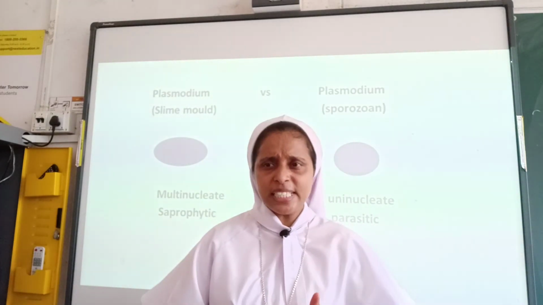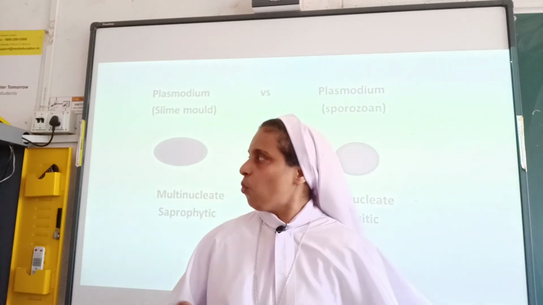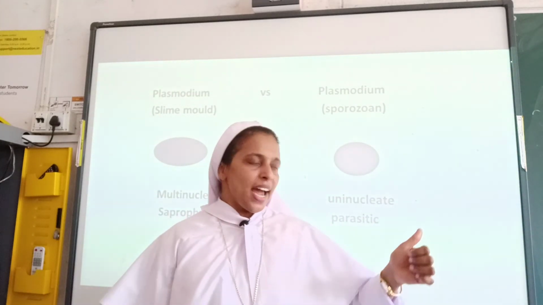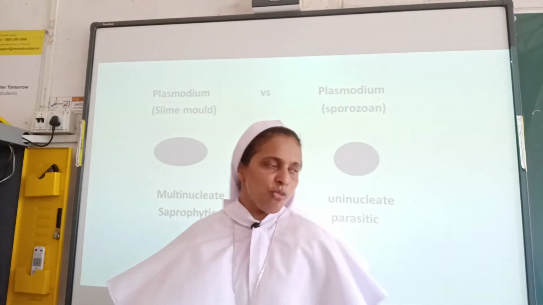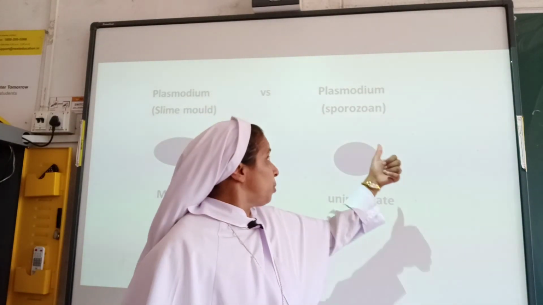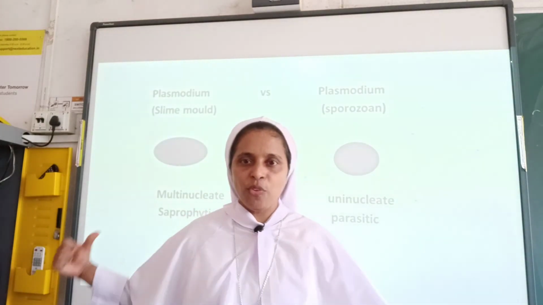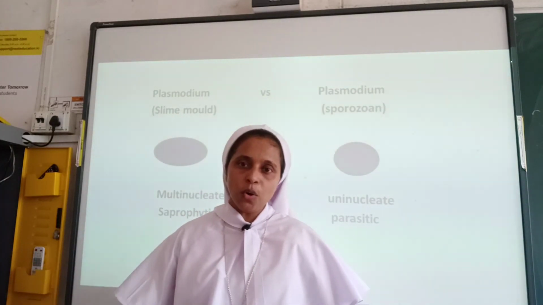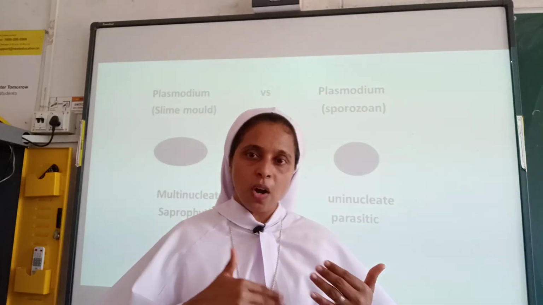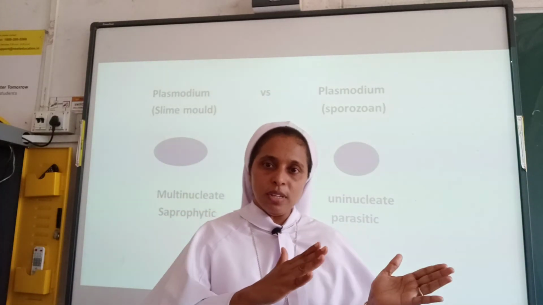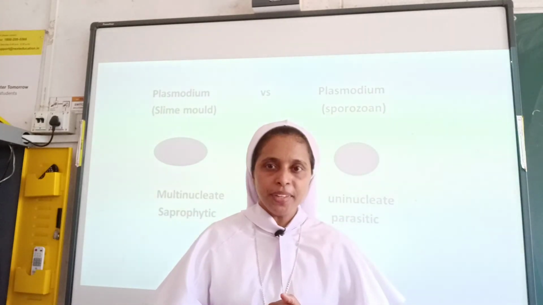So the first major difference is that one is multinucleated and another one is uninucleated. And one is saprophytic while in the sporozoan it is parasitic. Saprophytic means depending upon dead organic matter. Parasitic means living as a parasite, depending on the host, living in the plants or the animals.